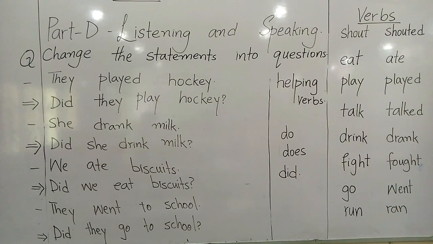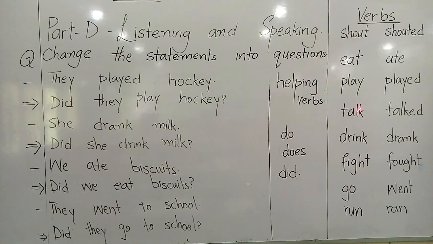For your homework, I have decided that you write and learn these forms of verbs. After learning, you will record your answers so that I get to know that you have learned all of them. Shout, shouted. Eat, ate.